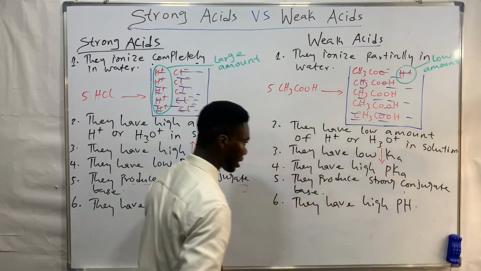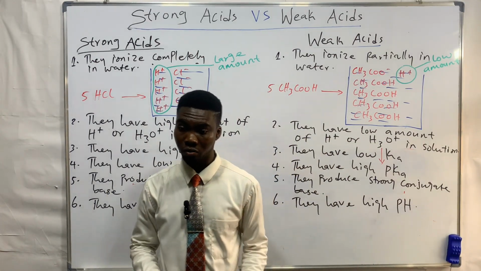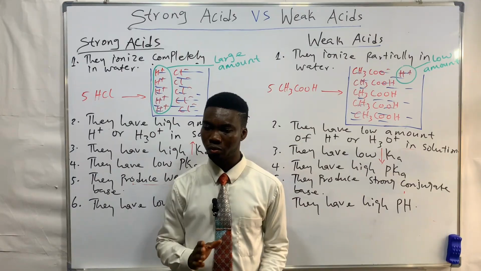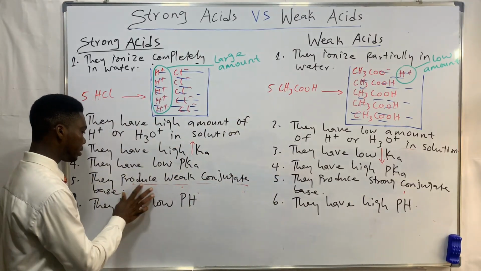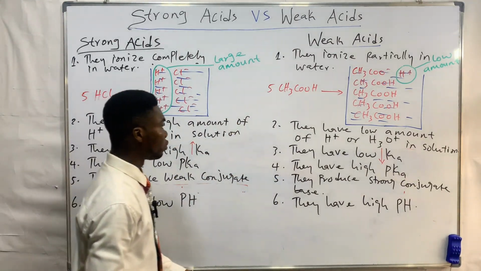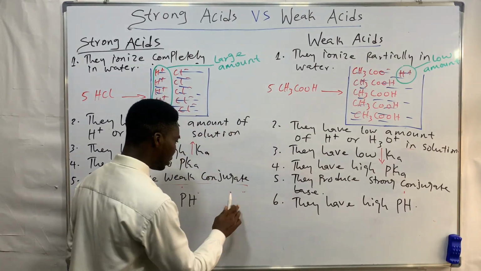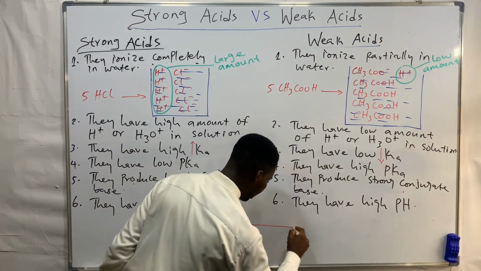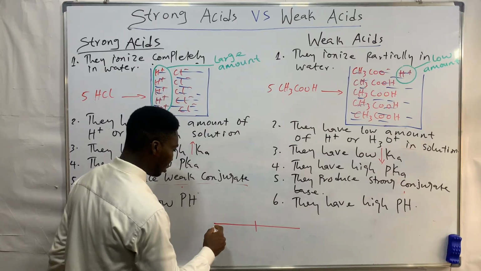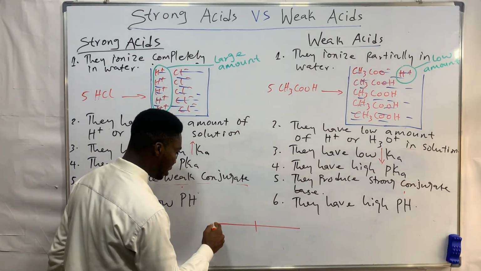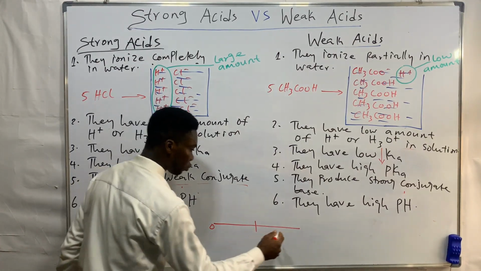Now, don't get it twisted. This could be complicated. All right. Now, you must know that the pH scale ranges from 0 to 14, right? Okay. Now 7 is neutral.